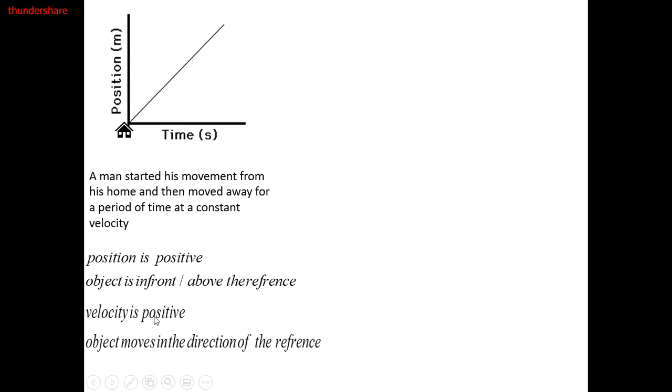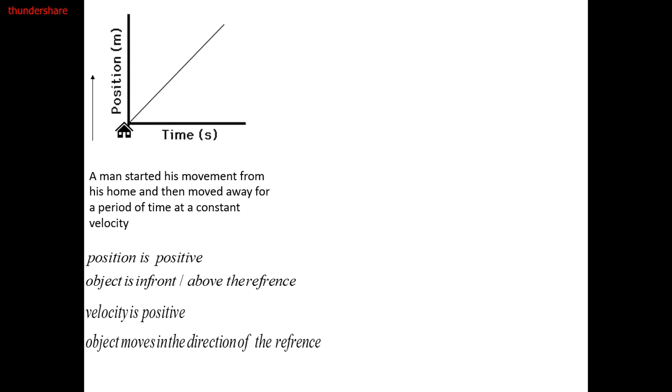And velocity is positive because, of course, the slope of the position is the velocity, and it makes an acute angle with the positive direction of the x-axis. So tan theta is positive, and as a result, velocity is positive. This means that the object moves in the direction of the reference, as if the house is looking in this direction. So the man is moving in the same direction as the house is facing.